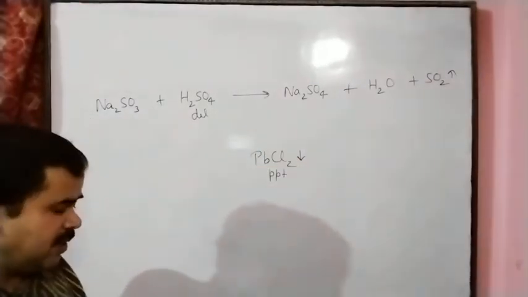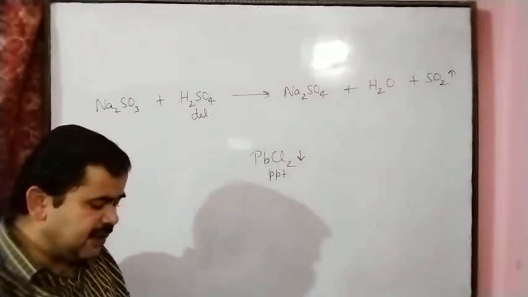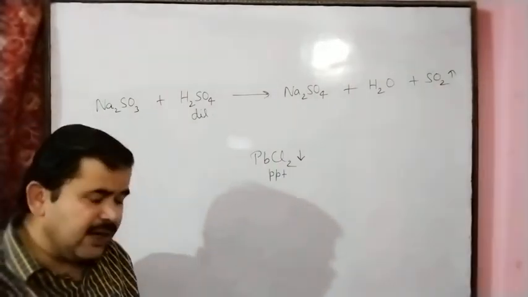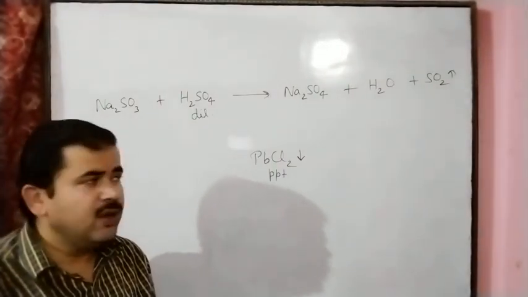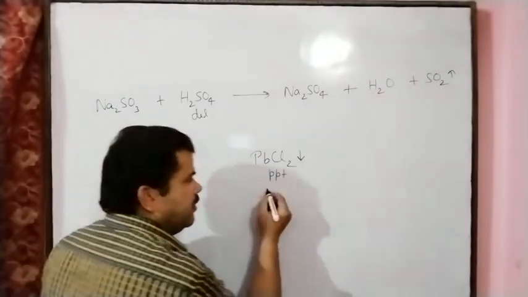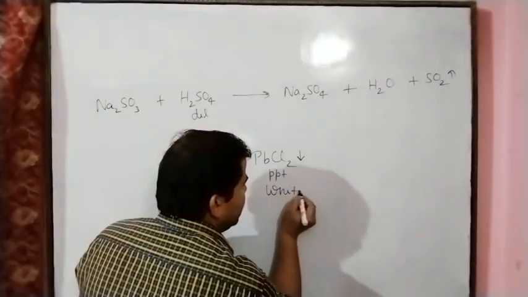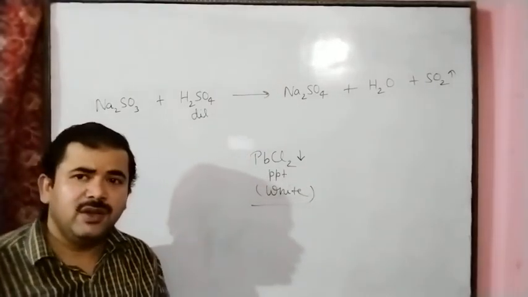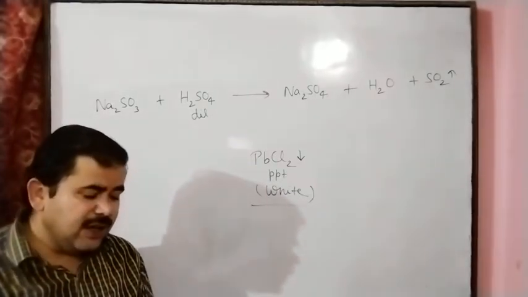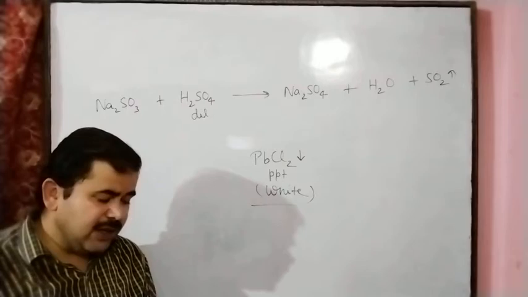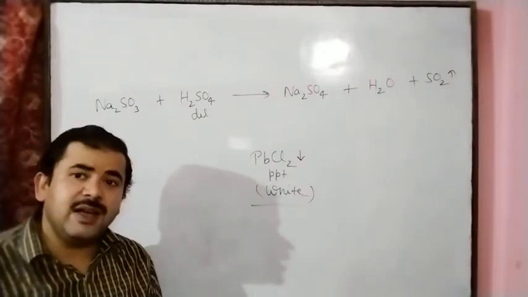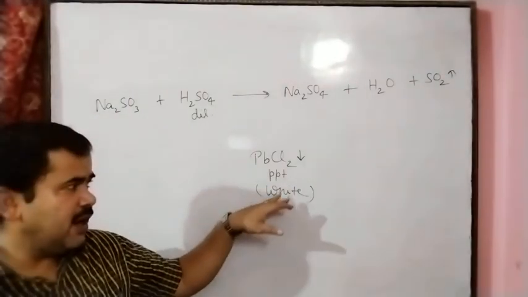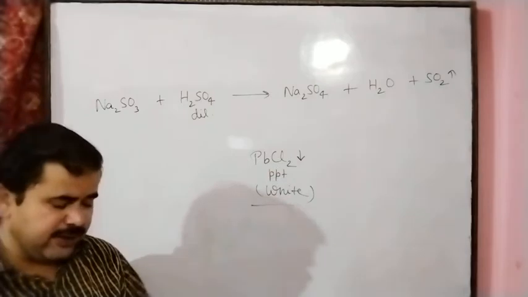So in this chemical equation, when lead nitrate reacts with sodium chloride, we get sodium nitrate and PbCl2, lead chloride. This PbCl2 is a white color precipitate, an insoluble solid material. The reaction starts with aqueous solutions, but after the reaction we get an insoluble solid material, PbCl2, white in color.